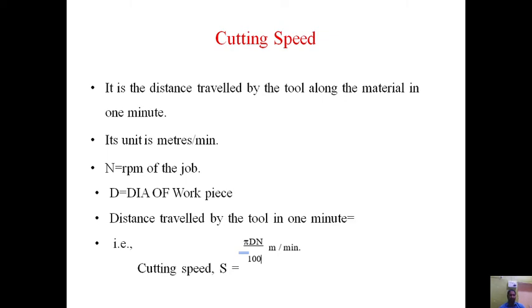So its unit is meter per minute. It is the distance traveled by the tool in meter in 1 minute. So whatever the distance traveled by the tool along the length of the workpiece in 1 minute is known as cutting speed. It is given by pi d n divided by 1000 meter per minute, where d is the diameter of the workpiece, n is the rpm of the job or workpiece. It is for cylindrical workpiece.